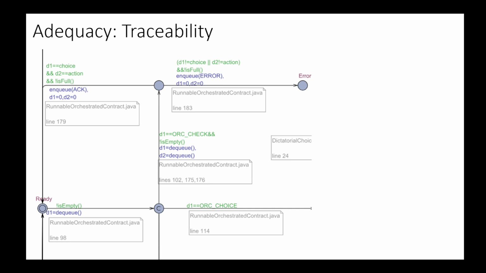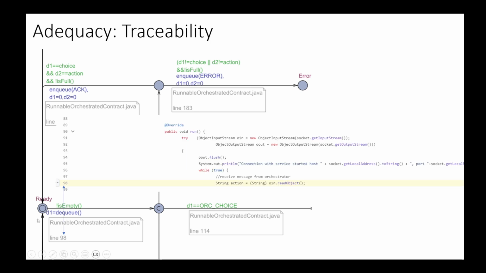For example, from the initial location, the first outgoing transition is reading a message from the queue. This is the actual implementation of the runnable orchestrated contract. We see that when the thread is executing, the first action that is performed is to receive this message from the orchestrator, and this is exactly modeled with this transition. And we see that there is a correspondence with the lines of code.